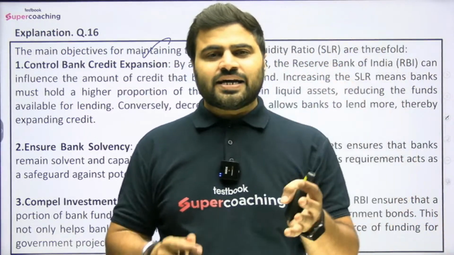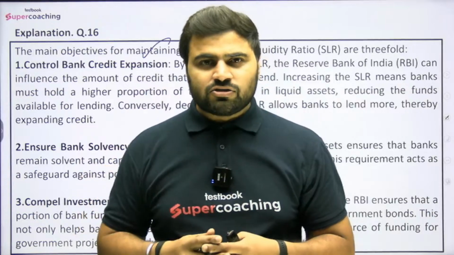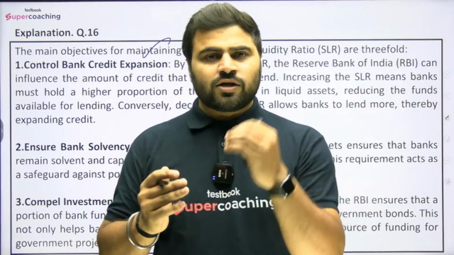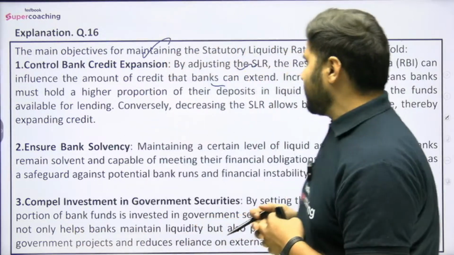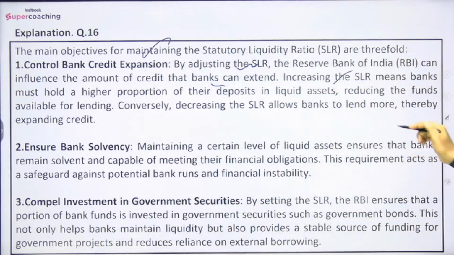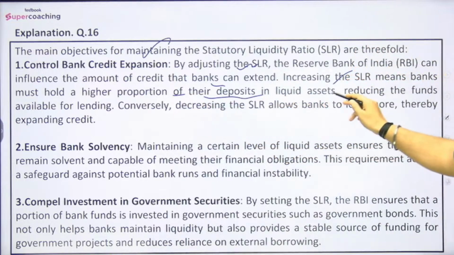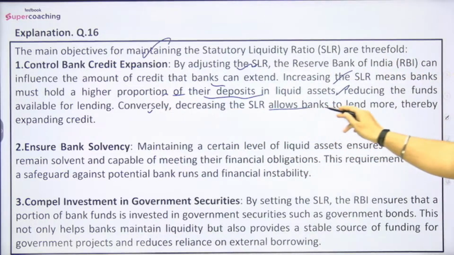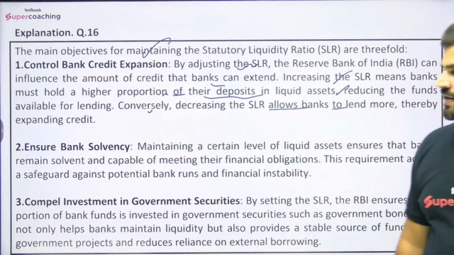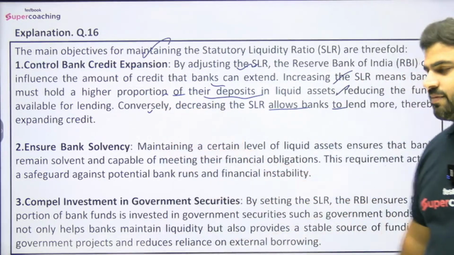If RBI wants commercial banks to give more loans, in that case RBI will reduce the SLR, right? If RBI wants banks to give fewer loans, in that case RBI will increase the SLR. Increasing the SLR means banks must hold a higher proportion of their deposits in liquid assets, reducing the funds available for lending. Conversely, decreasing the SLR allows banks to lend more, thereby expanding credit, right? So this we have basically discussed.